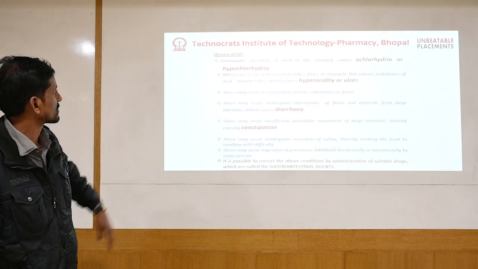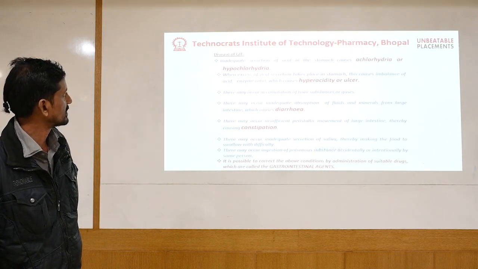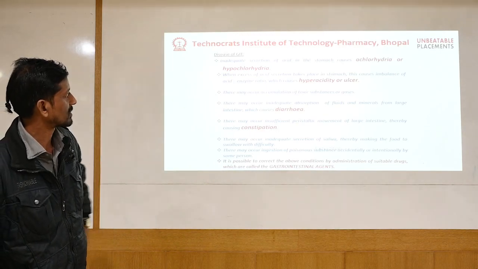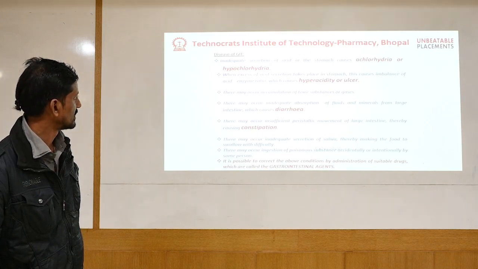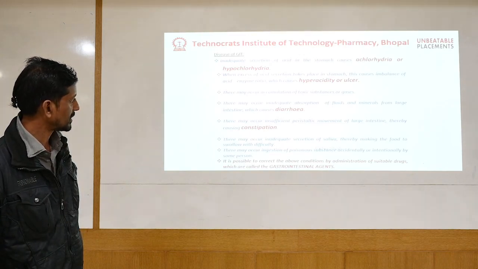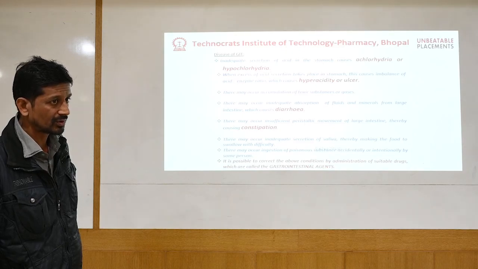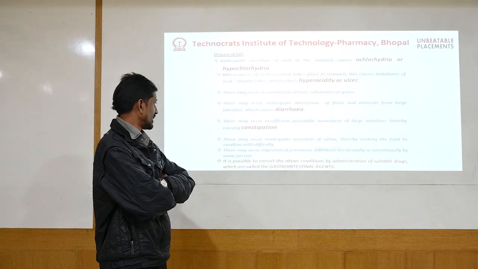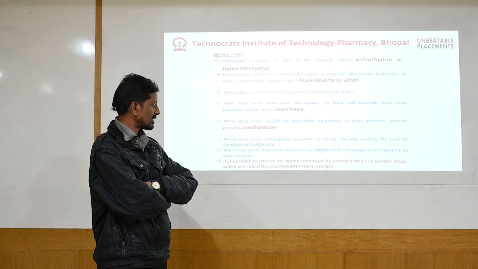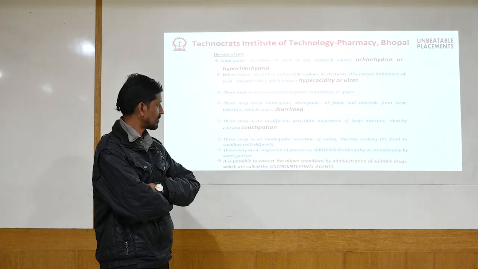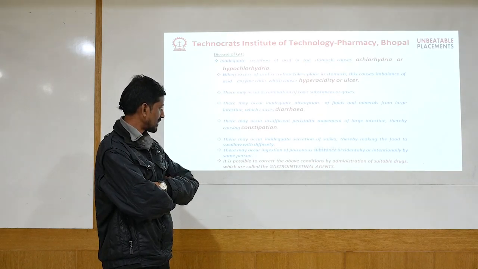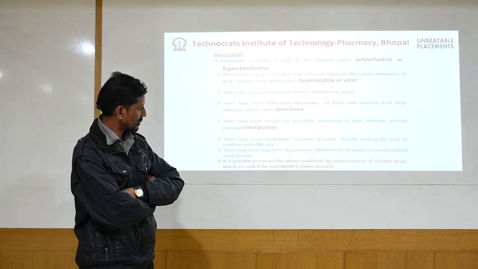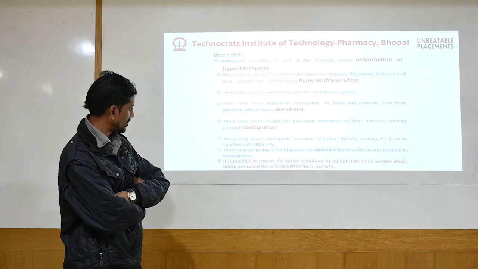Now this is a general discussion about again the same conditions: a lesser amount of acid, hypochlorhydria; a greater amount of acid, called hyperacidity or ulcers; diarrhea; and constipation, where a lesser amount of water is produced inside the body. Due to the deficiency of water, there may be inadequate secretion of saliva or some fluids from the body. So this may result in indigestion also. So these poisonous substances should be removed from the body.